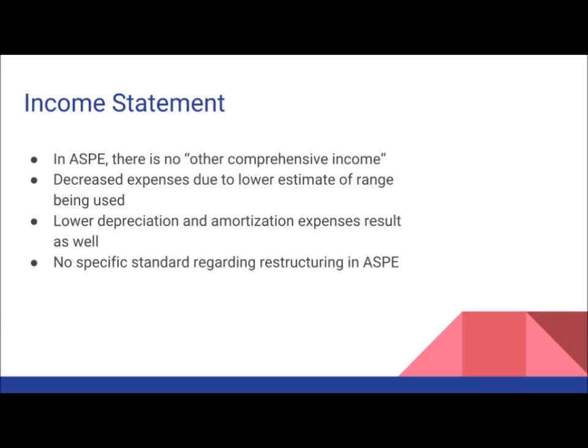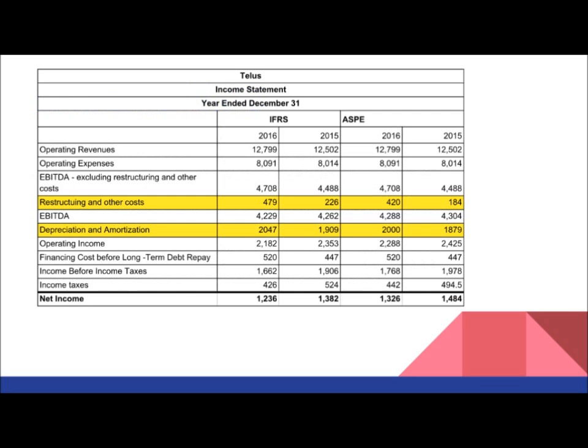For the income statements, under ASPE, there's no other comprehensive income. Since on the balance sheet we took the lower value of the range, this will also correspondingly reflect on the income statements. So we have decreased expenses due to the lower estimate of the range being used, and a lower depreciation and amortization expense as we're using straight line rather than declining balance. As well, there's no specific standard regarding restructuring under ASPE, so we just copy what we did in IFRS.